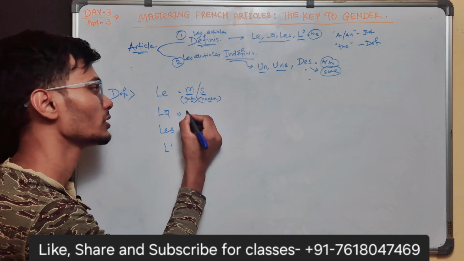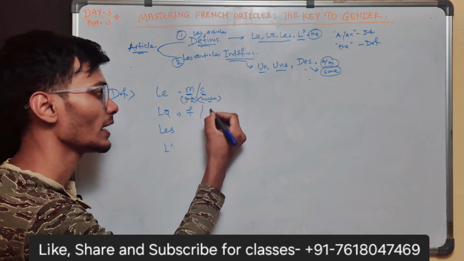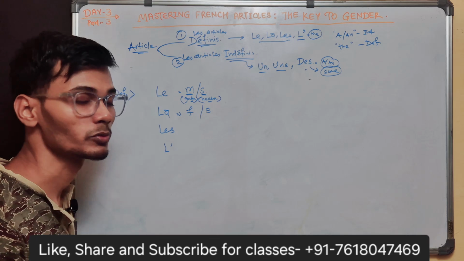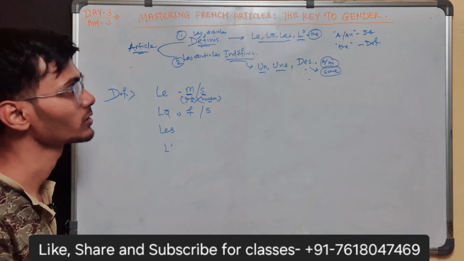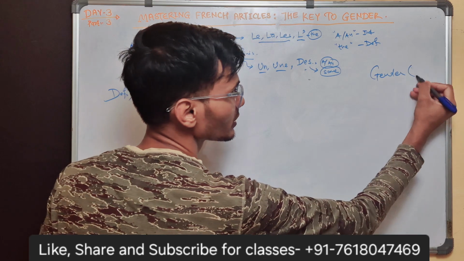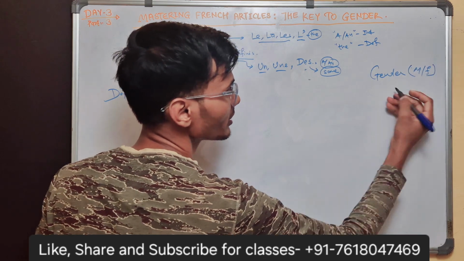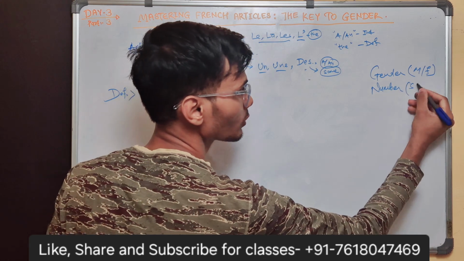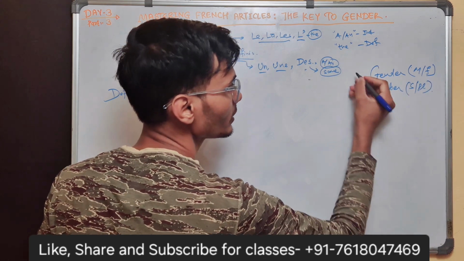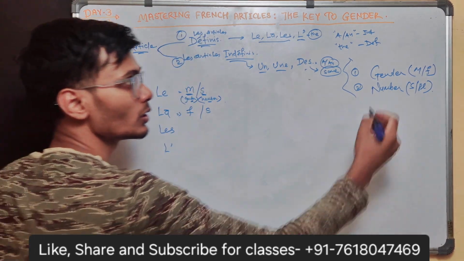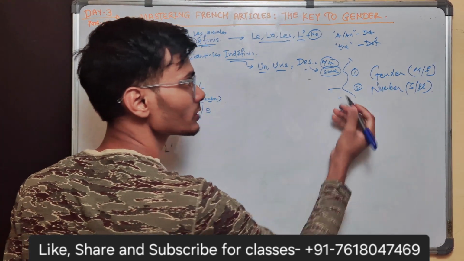Here la is used for feminine gender and singular number. So gender and number is something that we consider before introducing any article. Two things, what are they? Gender means they might be masculine, they might be feminine, and number, the second thing, they might be singular, they might be plural. So two possibilities we generally look at in the noun.